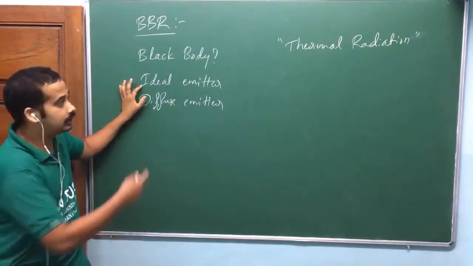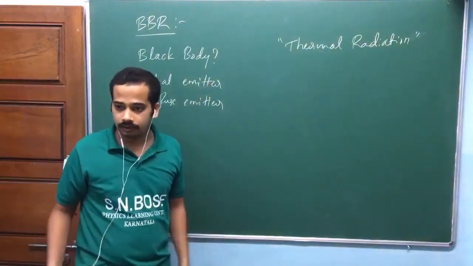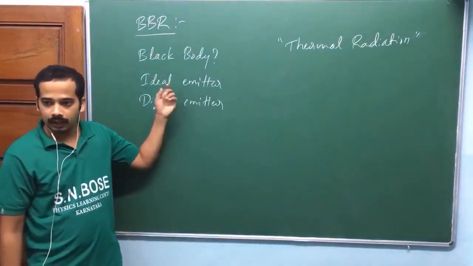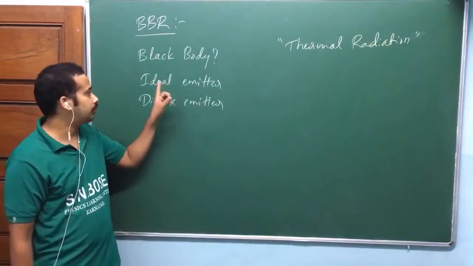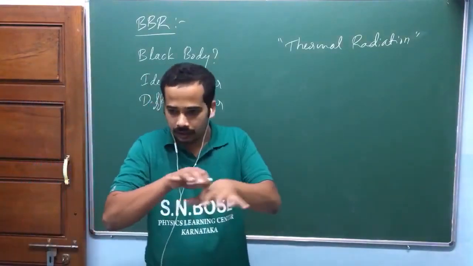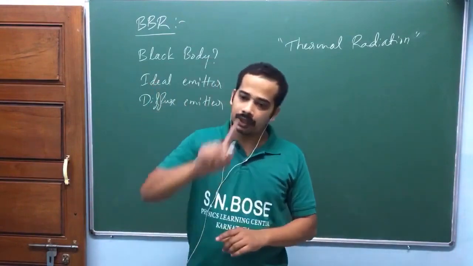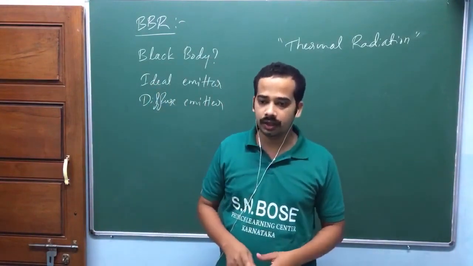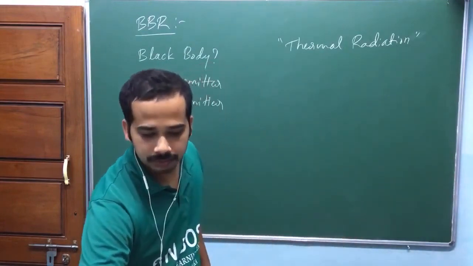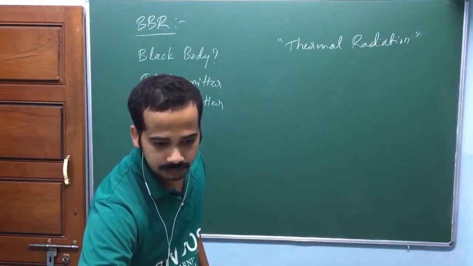When it is heated, it's an ideal thermal emitter. I'm not saying that it will emit radiation as it is. When you heat up, compared to other bodies at some temperature, it's an ideal emitter. And it's a diffuse emitter. Suppose you take a surface of a black body, in all directions the intensity of the radiation emitted is the same. That will not happen with any other body. Actually it's a diffuse emitter.